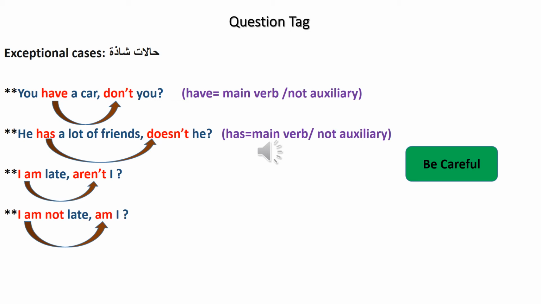We have exceptional cases. I am late. Aren't I? We have to use aren't I. We don't have to use am not I. It is false.